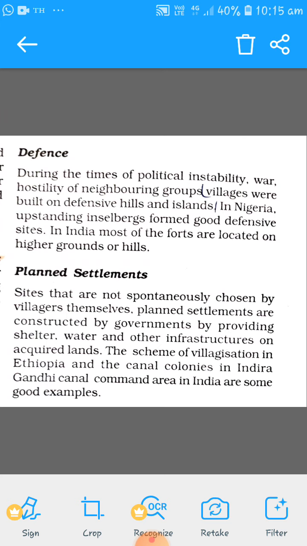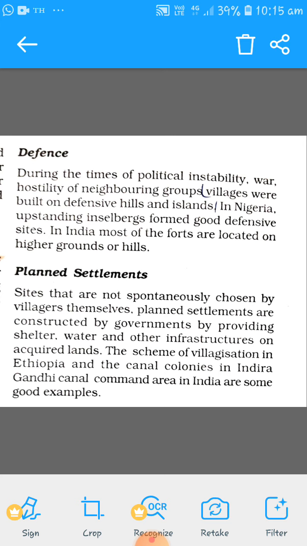As a matter of defense, people used to build their houses on defensive hills, because if you are standing on a higher structure, the chances of winning are more.